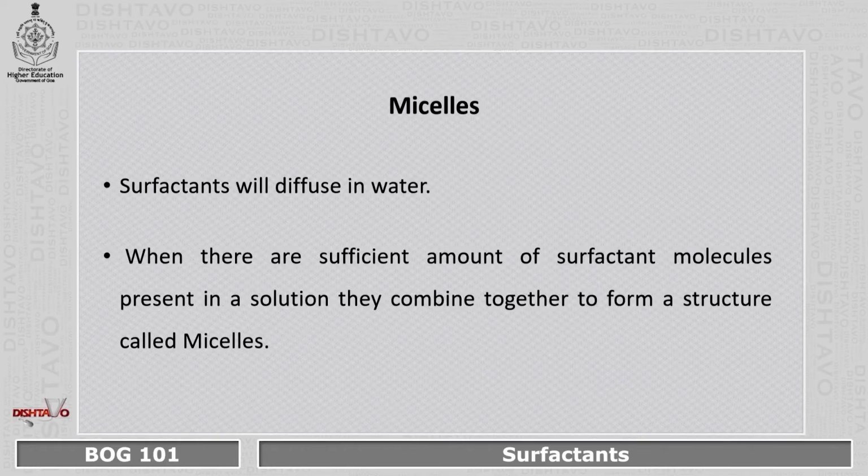Micelles. Surfactants will usually diffuse in water and they also have the ability to absorb at interfaces between air and water, and also at interfaces between oil and water. When there is a sufficient amount of surfactant molecules present in a solution, they combine together to form a structure called micelles.